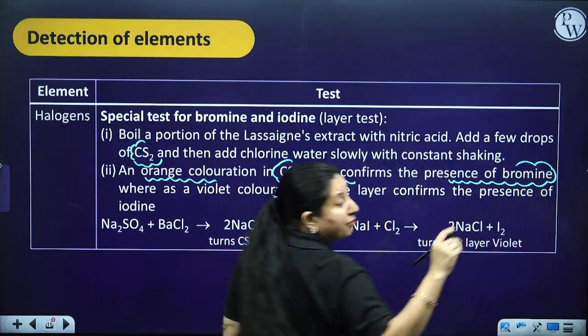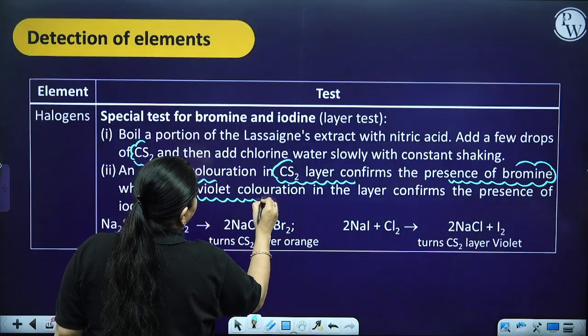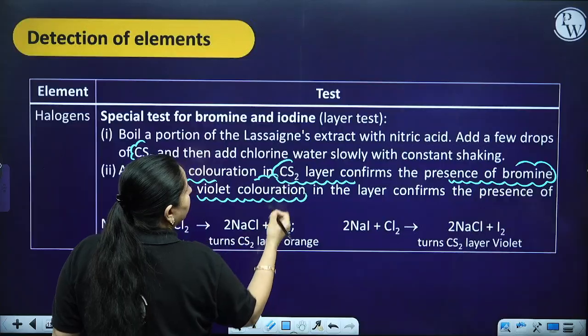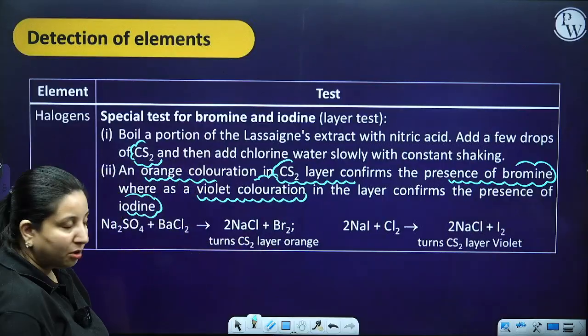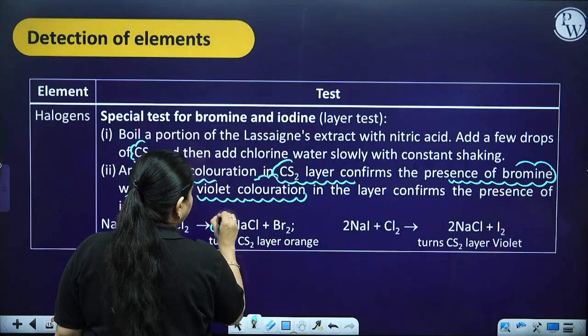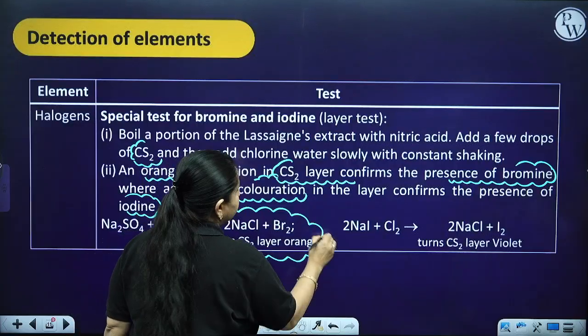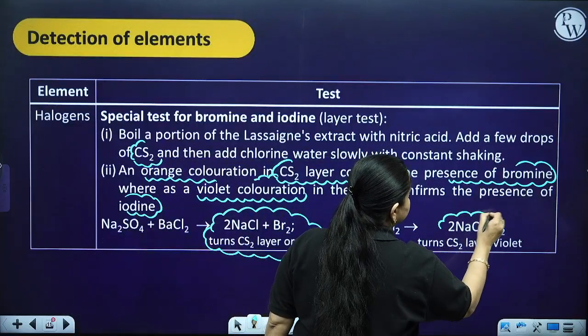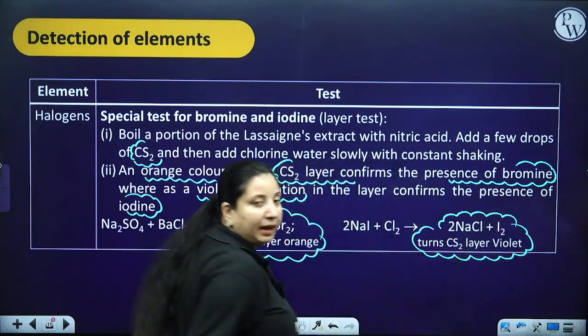But if you get a violet coloration, it confirms the presence of iodine. Got it? If the layer turns orange, it is bromine, and if it turns violet, it is iodine. Fine.